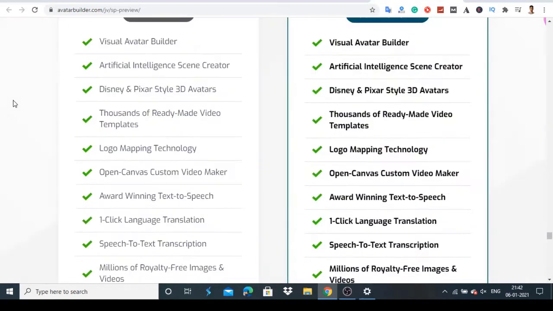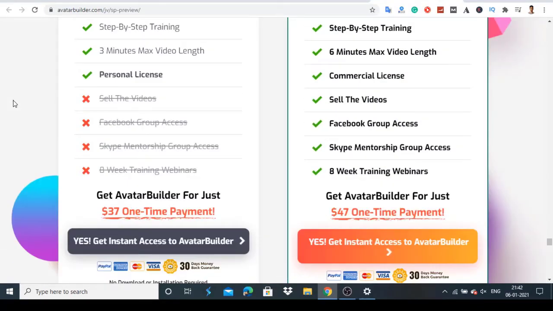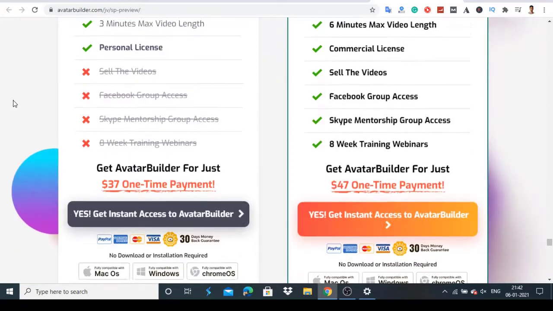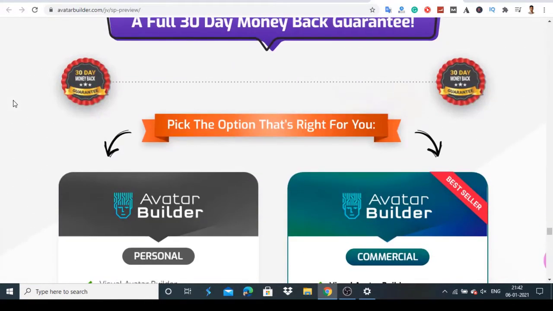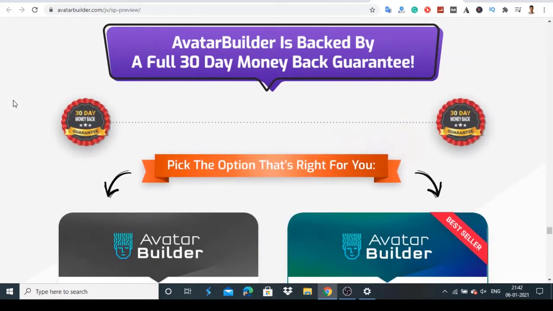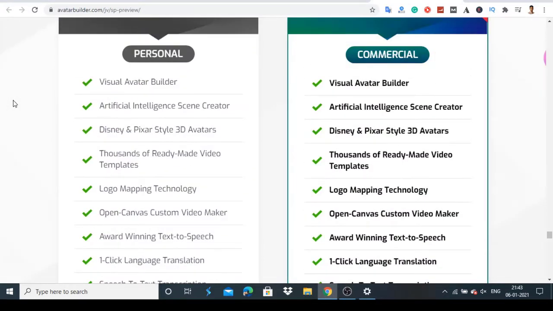So the price of this tool is $37 for the personal license and $47 for the commercial license. They also provide you a 30-day money back guarantee. So now let's start the review.